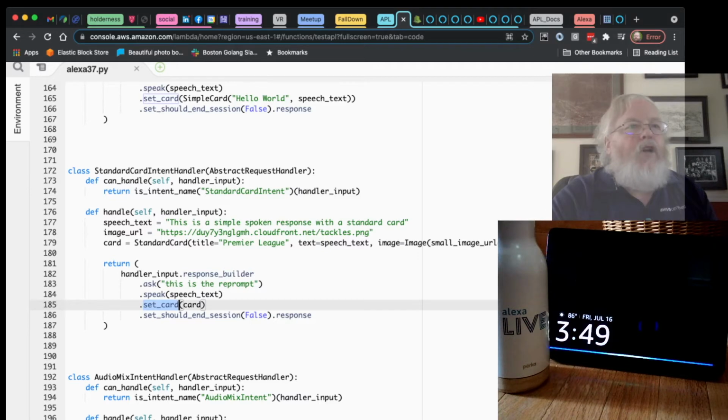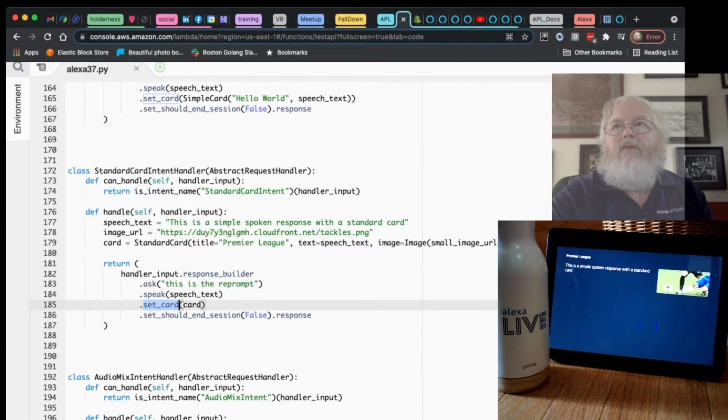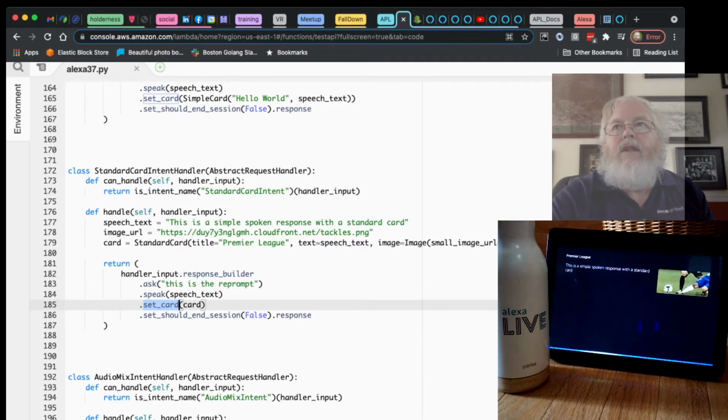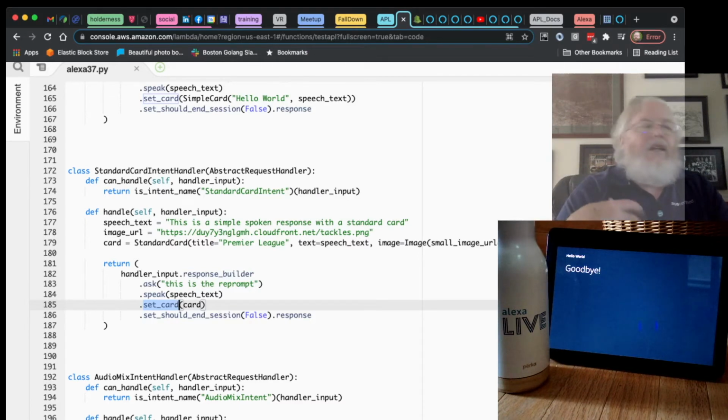Alexa, ask Tarbox Kaylee for a standard card. This is a simple spoken response with a standard card. Alexa, stop. Goodbye. You notice in that case we put up a picture in addition to the text. And again, please adhere to copyright and don't use pictures you don't have rights to use. But putting up a card, putting up a picture in the card can be really quite interesting.